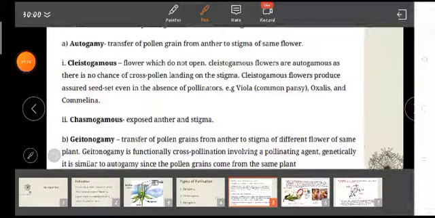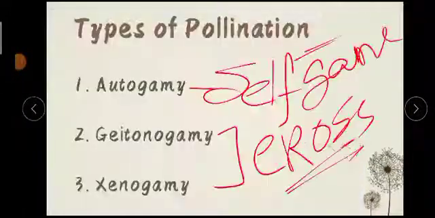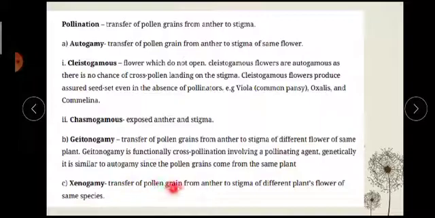Now let us know the last one, which is xenogamy. Xenogamy is also a cross pollination. It is a transfer of pollen grains from anther to stigma of a different plant's flower of the same species. So cross pollination has two types, geitonogamy and xenogamy. In geitonogamy, what was happening? In the same plant, two flowers are there, and from one flower to another flower. But in xenogamy, the pollen grains are transferred from anther to stigma of flowers on a different plant.